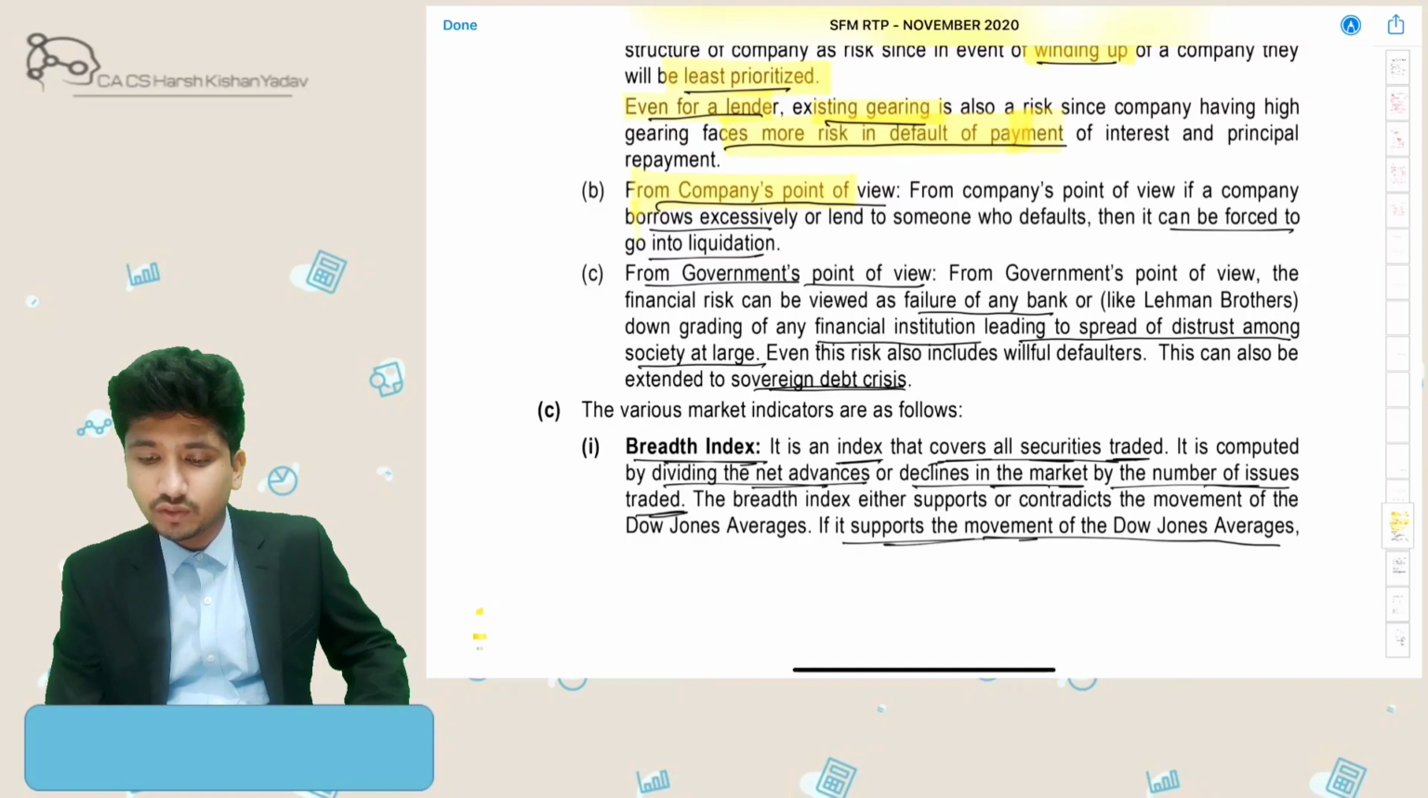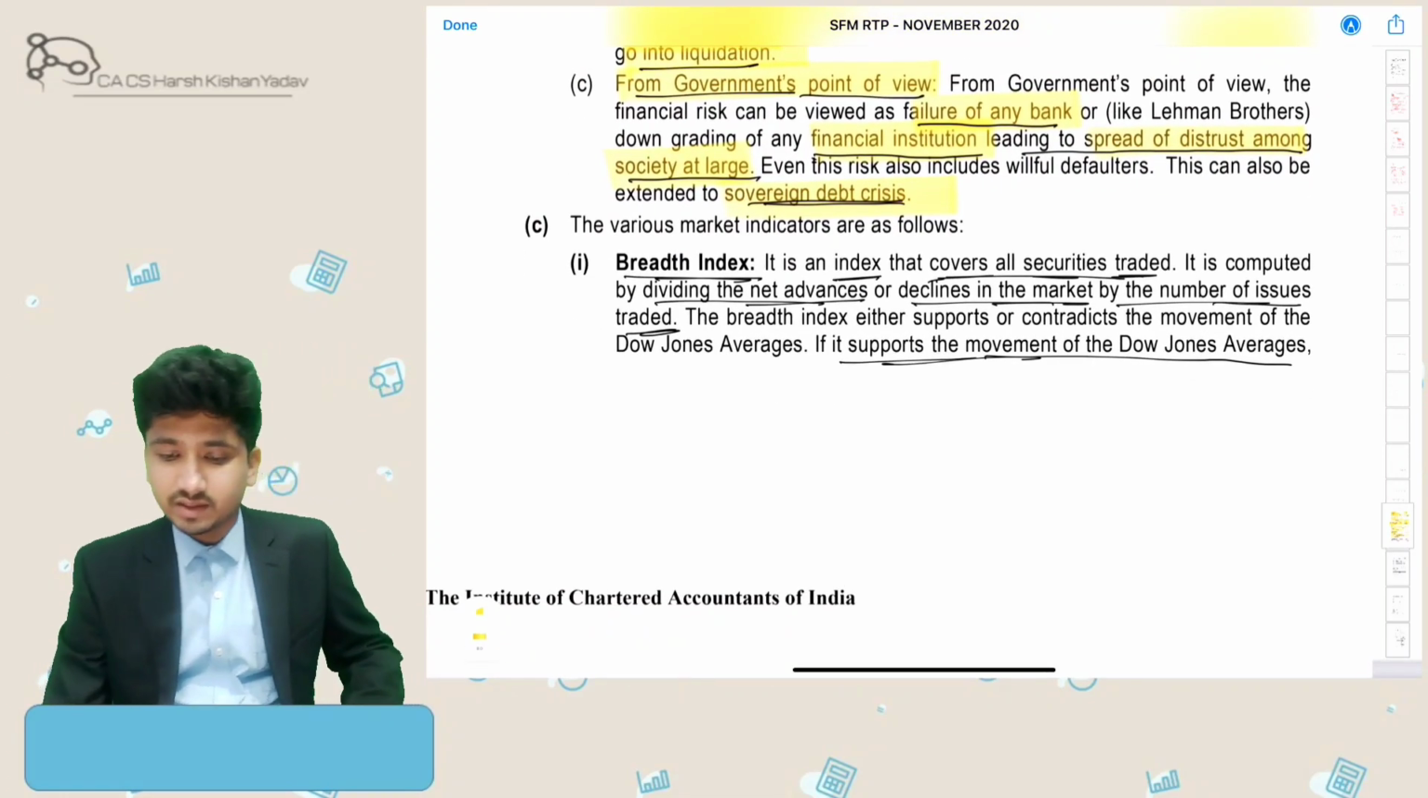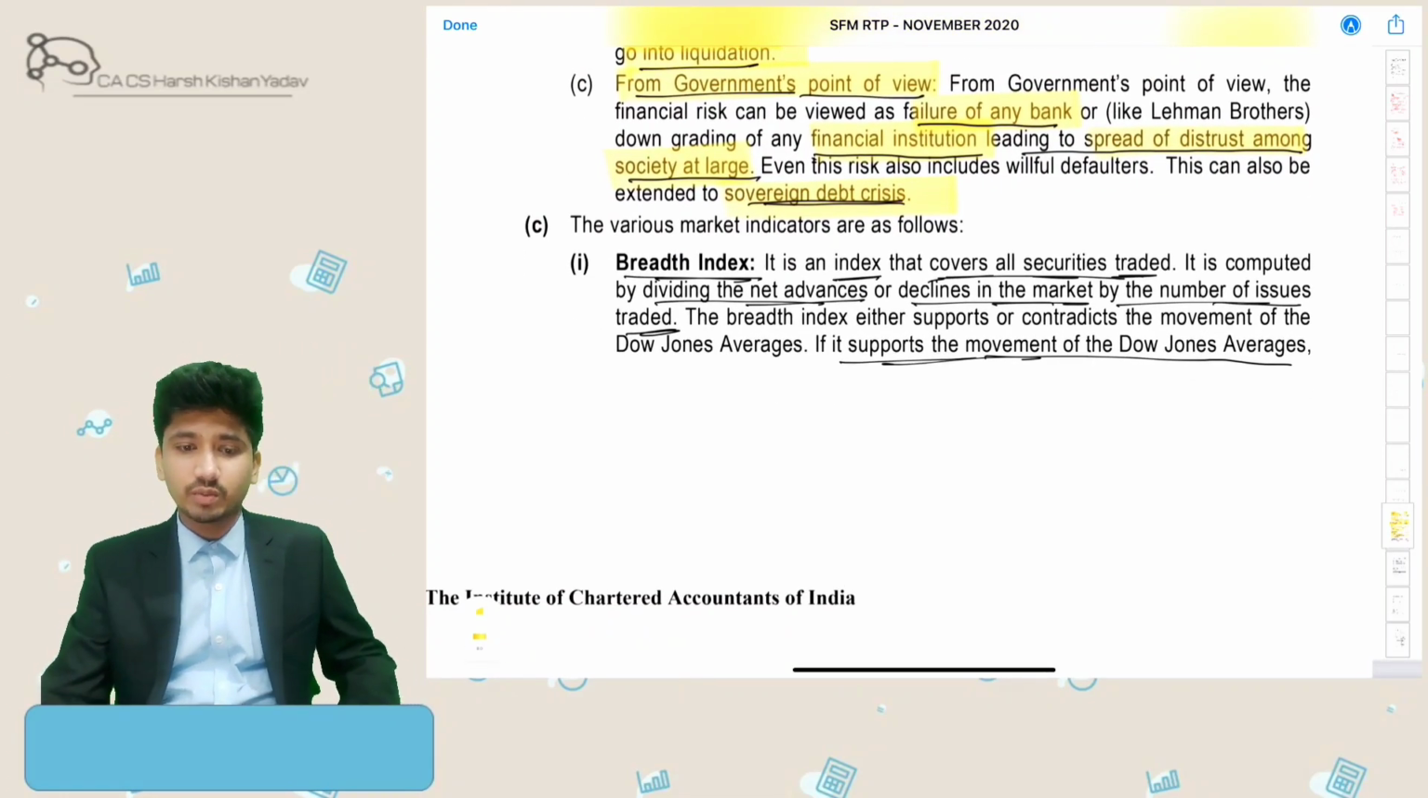Then from the company's point of view, when they borrow excessively, it can be forced into liquidation. Then from the government's point of view, when any bank or financial institution fails, it can create distrust among society at large and can result in a sovereign debt crisis, which is very bad for an economy.